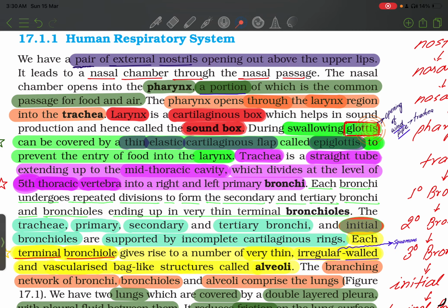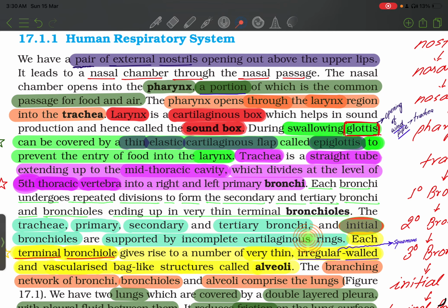During swallowing, the glottis can be covered by a thin elastic cartilaginous flap called epiglottis to prevent the entry of food into the larynx. Trachea is a straight tube extending up to the mid-thoracic cavity, which divides at the level of fifth thoracic vertebra into a right and left primary bronchi. Each bronchus undergoes repeated division to form secondary and tertiary bronchi and bronchioles, ending up in very thin terminal bronchioles. The trachea, primary, secondary, and tertiary bronchi and initial bronchioles are supported by incomplete cartilaginous rings.